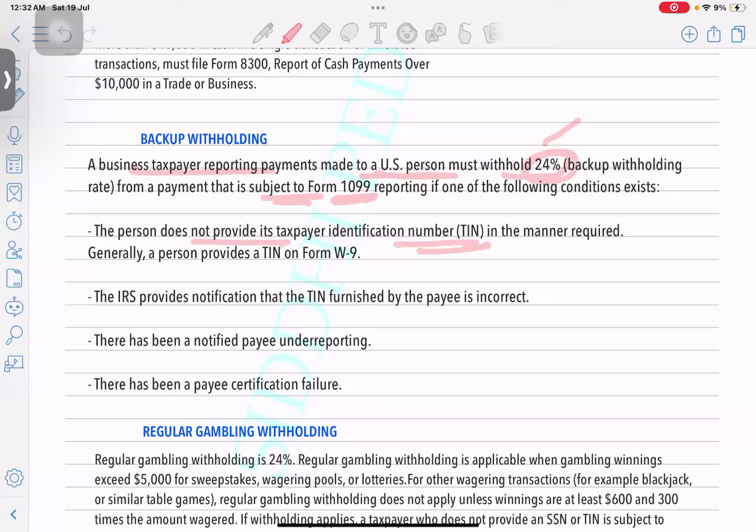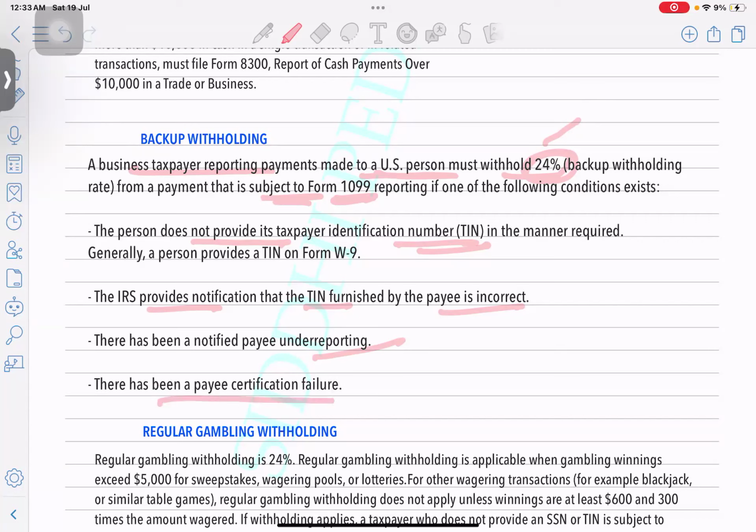That's the one other thing. So let's say even if you're on a W2 and you're not giving your Social Security number, or your taxpayer identification number, straight away they will deduct 24% as a backup withholding. The IRS provides notification that the TIN furnished by the payee is incorrect, or there has been a notified payee underreporting, they have underreported their earnings, even if it's some fraudulent activity while giving the information to the employer, they can straight away deduct a 24% backup withholding.